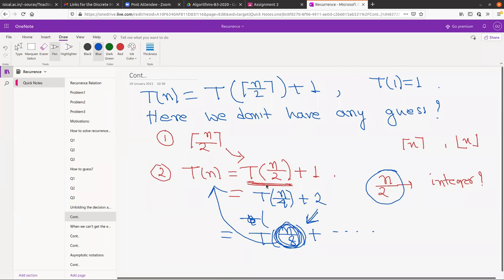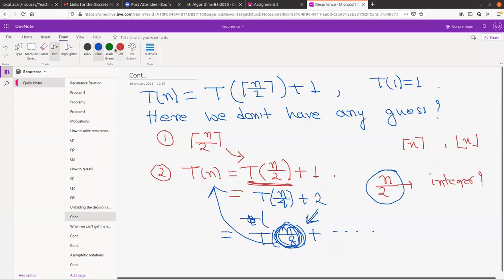Ma'am, this can be done, the second problem. How? Ma'am, this is similar to the complexity of binary search. So we can do it like T(n/2) + 1. In the next step, we have T(n/2^2) + 2. And similarly, if we go on for k steps, it will be T(n/2^k) + k. That is not my point.